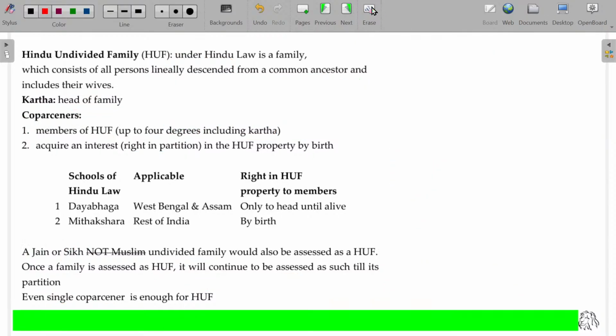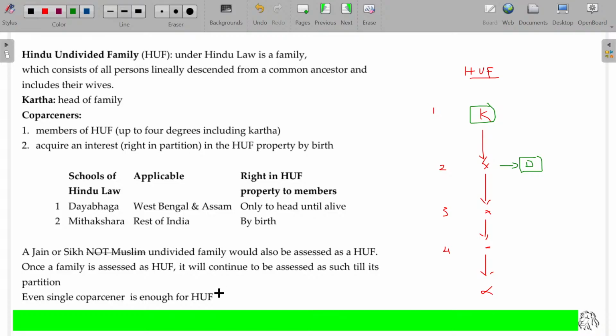Let me brief all the points again. A Hindu undivided family is administered by the karta, and the property is shared by co-parceners. Layer 1, layer 2, layer 3, up to 4 layers they are eligible. Thereafter, no one is eligible for claiming a share in the partition of assets. Clear? Now, what happens if they marry and a daughter-in-law comes as a new member? They are simply members, not co-parceners. The head is the karta.